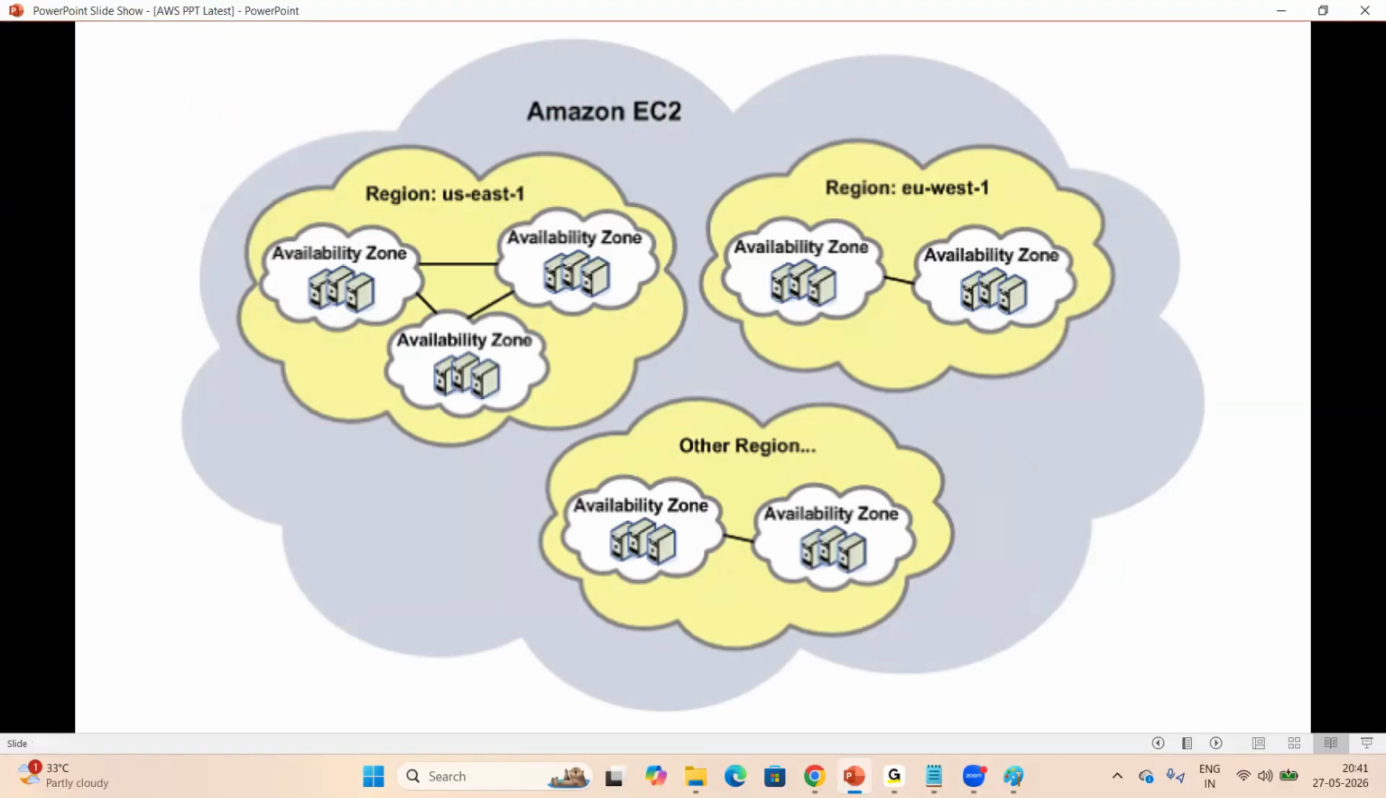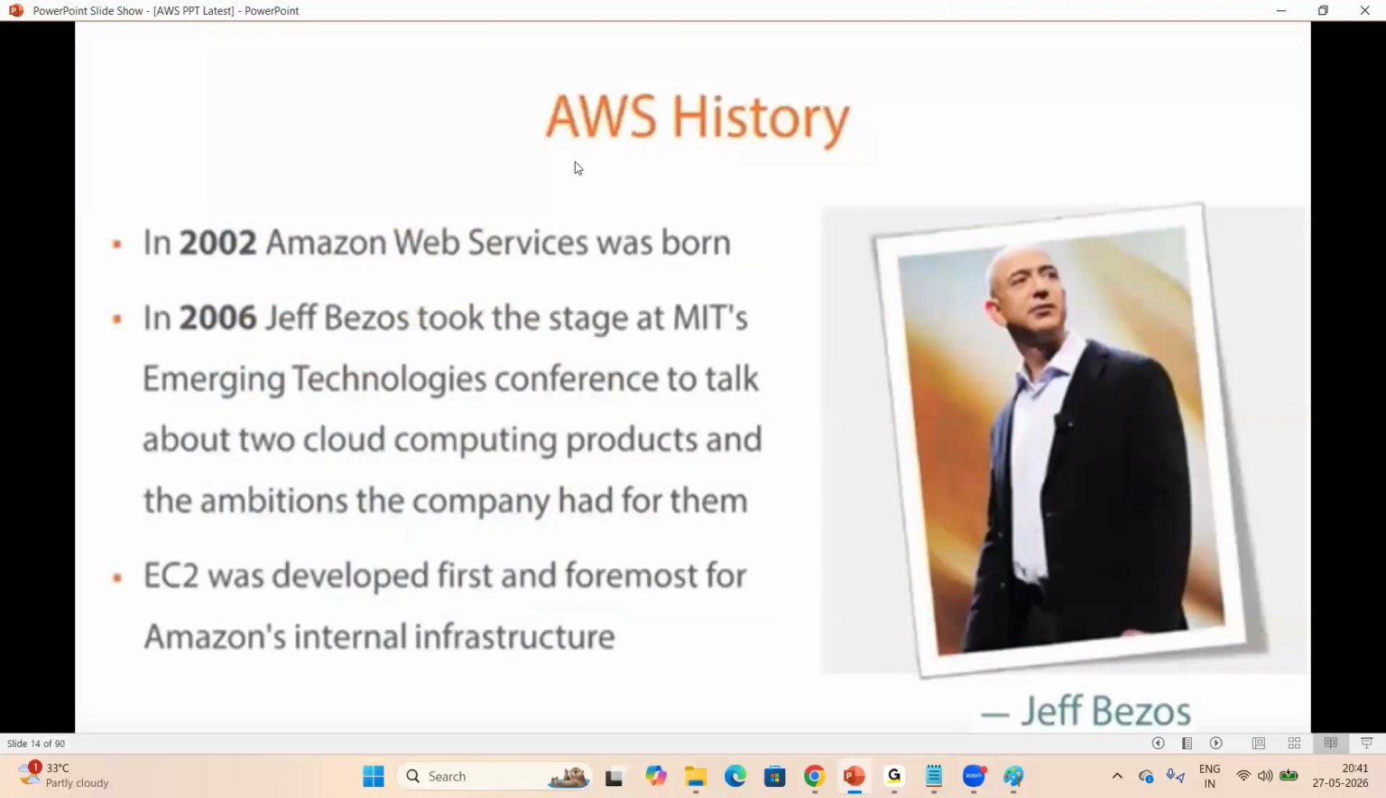Fine. Next one, AWS history, right? Look at here. It is Mr. Jeff Bezos who invented the AWS platform, AWS cloud. AWS cloud was born in 2002.